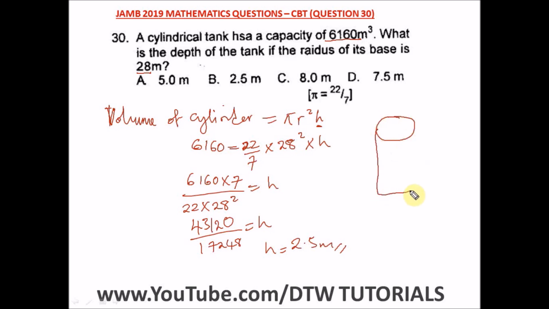I didn't draw this for you. This is a cylinder, and you know this is the radius and here is the height. So we're looking for the depth of the tank. That's h. So our answer here is 2.5 meters, and the right option here is option B.